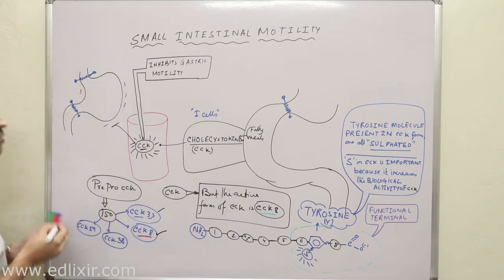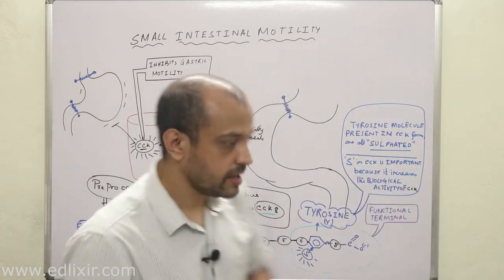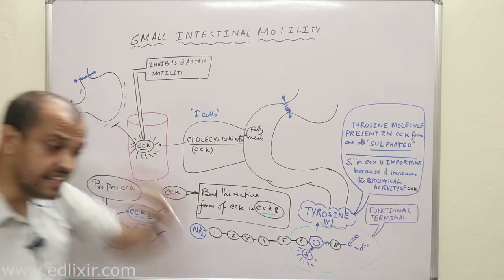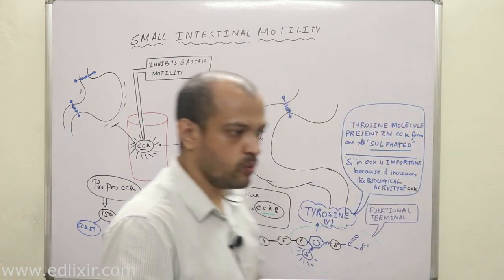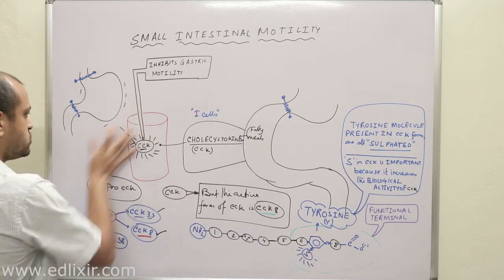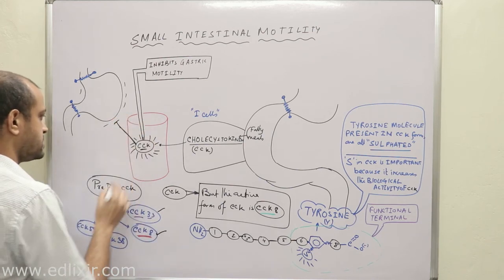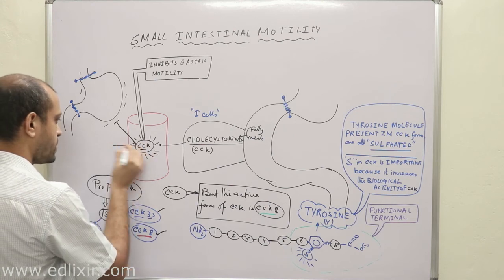Now my question is how CCK does these things. Now how CCK actually inhibits GI tract motility, sorry, gastric motility. This is in itself a topic which should be discussed under many big headings, but we will try to make it as short as possible. Now listen, the best way for you to understand how CCK does this is this. CCK actually has two effects.